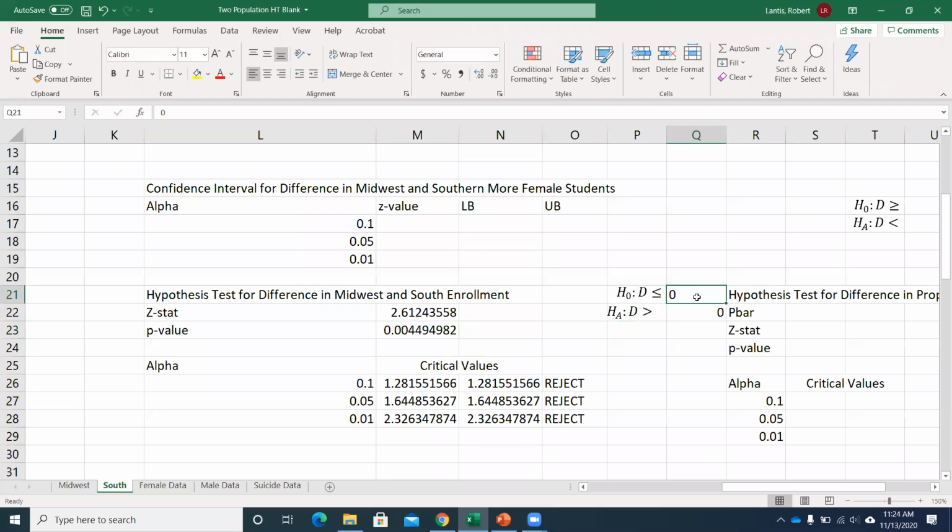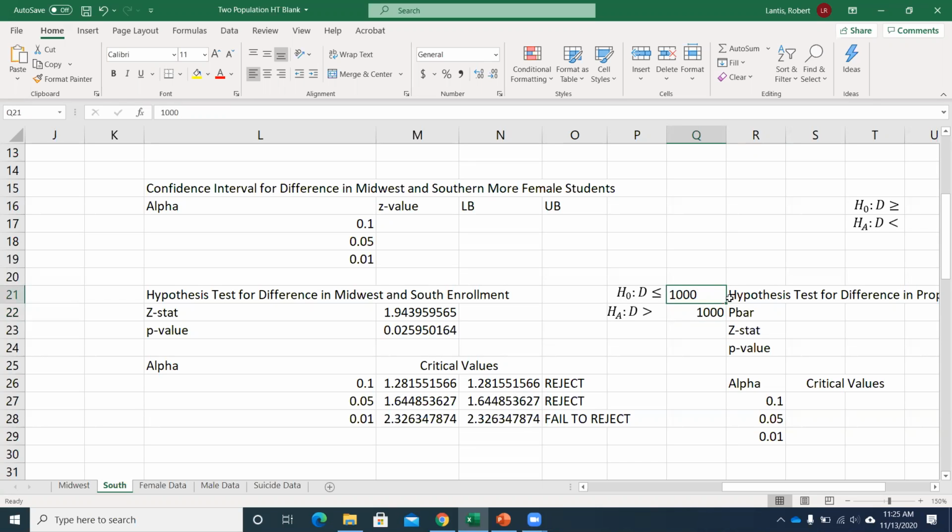So what if I wanted to do 1,000? So if I wanted to say, is the difference in Midwest and Southern schools' enrollments more than 1,000 students, an additional 1,000 students in the Midwest? Well, I could actually reject that the difference is less than or equal to 1,000 at the 90 and 95% level, but not quite at the 99, right? With that p-value of about 0.025.